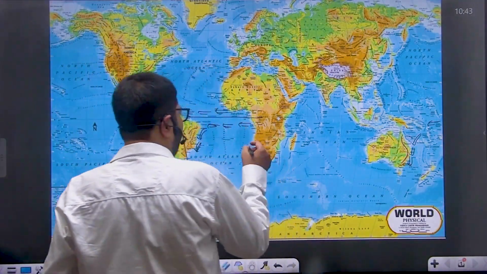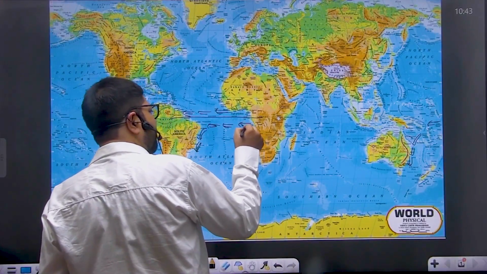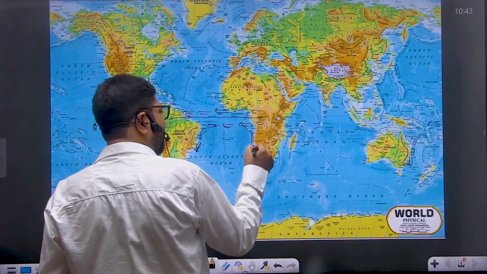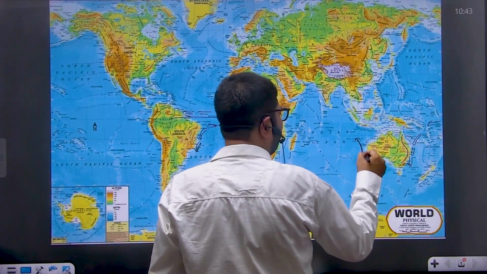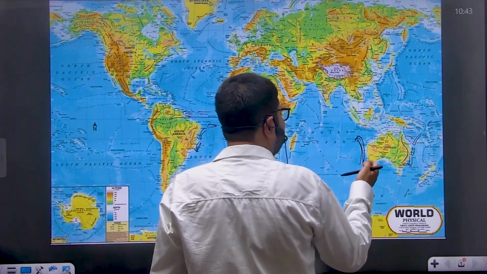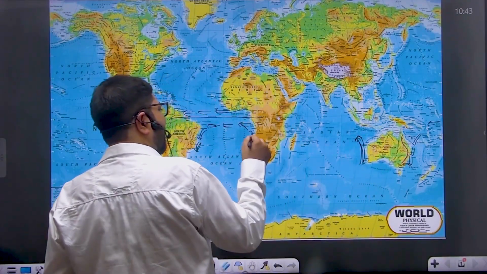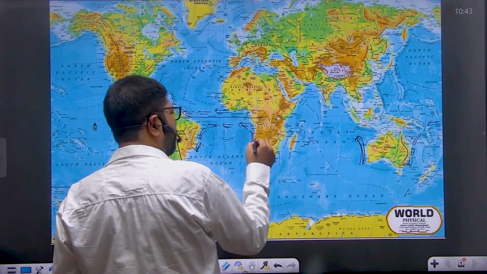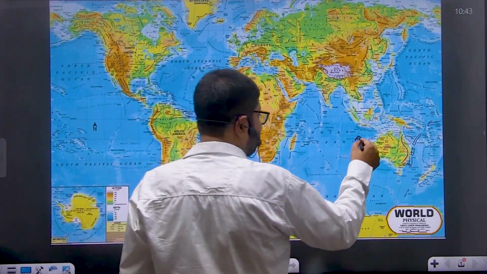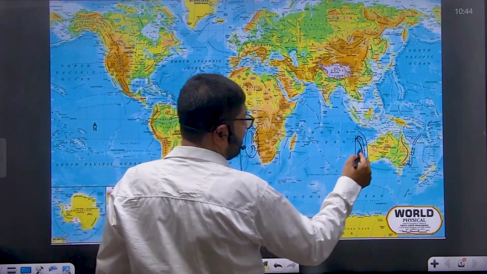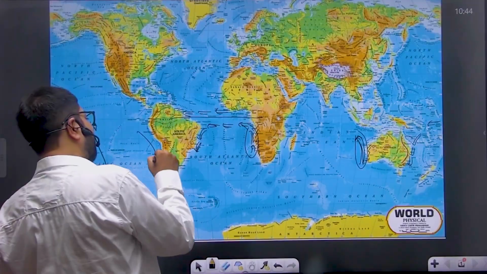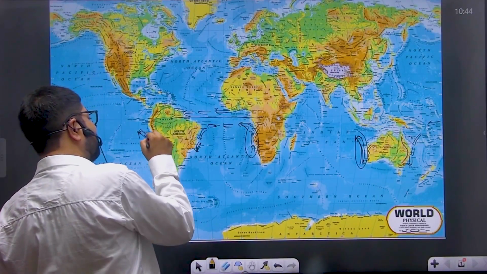On the eastern side of tropical seas, where these ocean currents are moving away from the coast, they cause huge upwelling. As a result, nutrients are found and fishing is important everywhere along the eastern coast of tropical seas. Here you have cold currents because of upwelling of water, and along the coast you have deserts like the Benguela Desert, the West Australian Desert, and the Atacama Desert because of upwelling caused by these cold currents. So these currents are a phenomenon on a much larger scale as compared to sea waves.